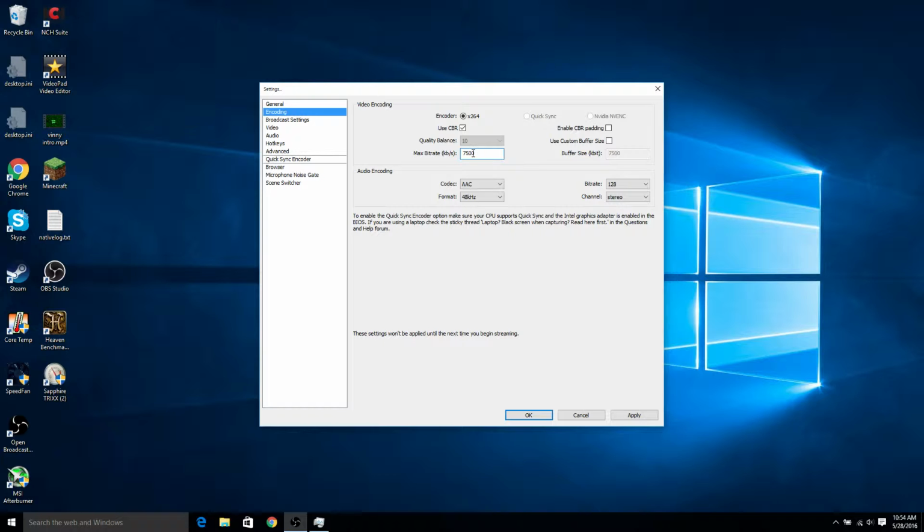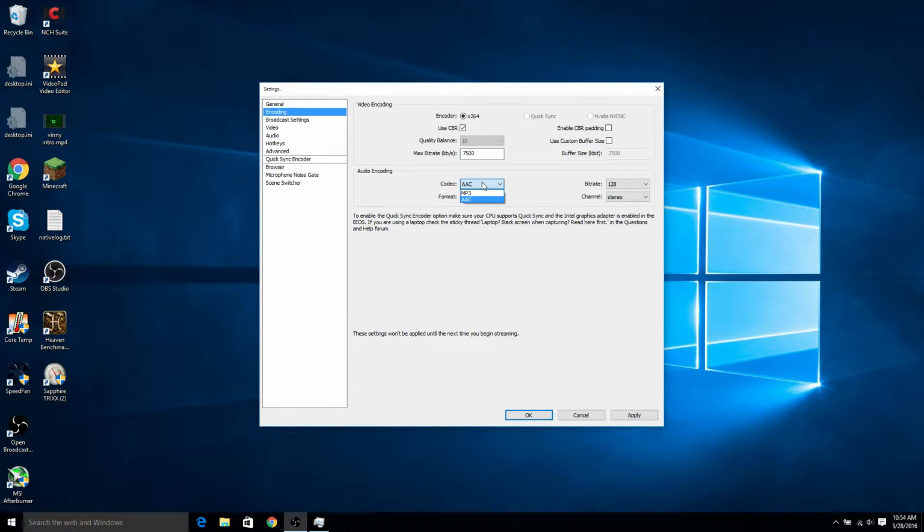Let's see what it says if I put my mouse over it. It says this sets the maximum bitrate used for the video. Note that although your bitrate will be at this value, the value is based on your buffer size. You generally want to set this value below your upload bitrate. So the larger you make this number, the larger your file will be.